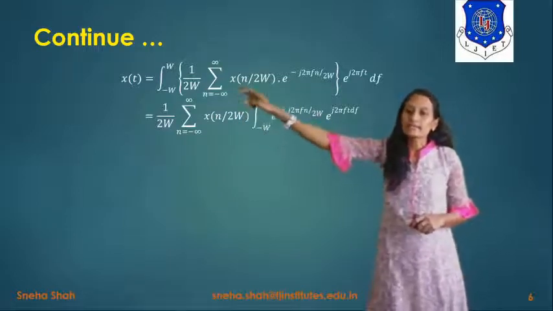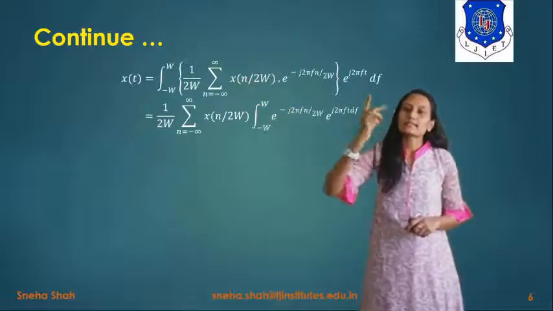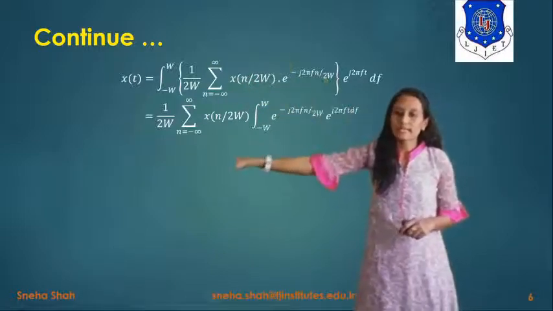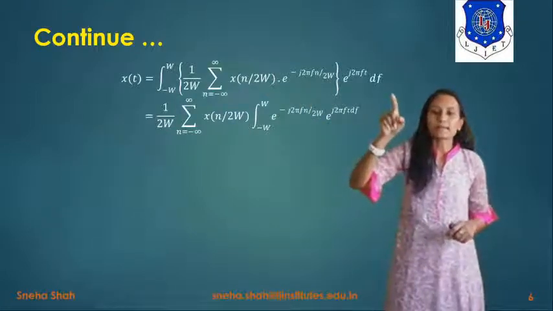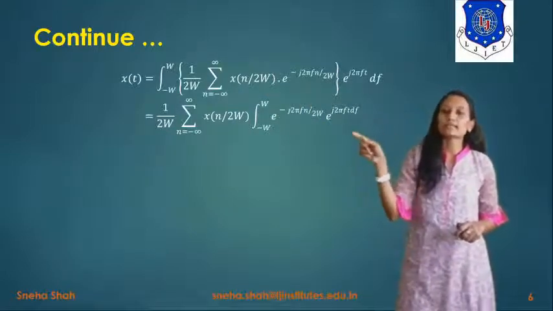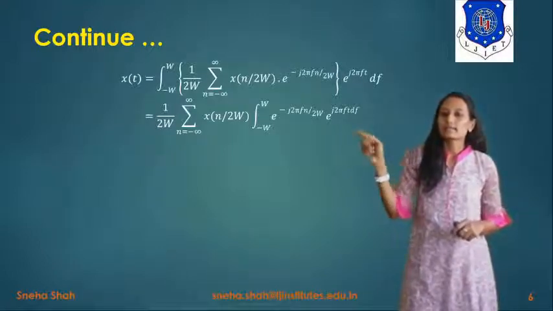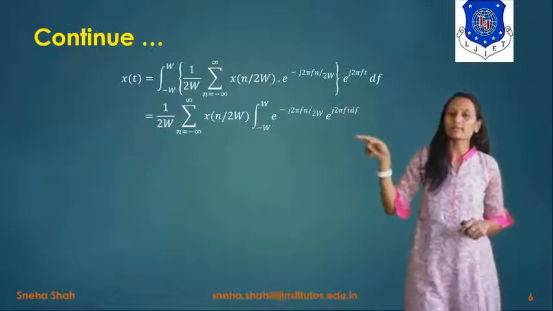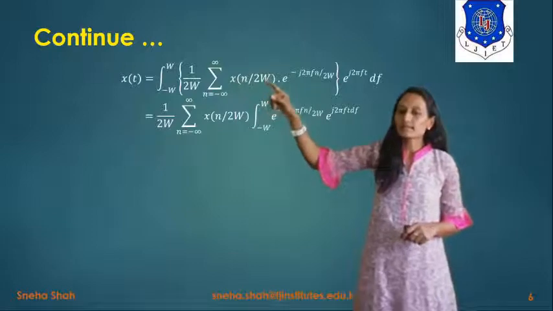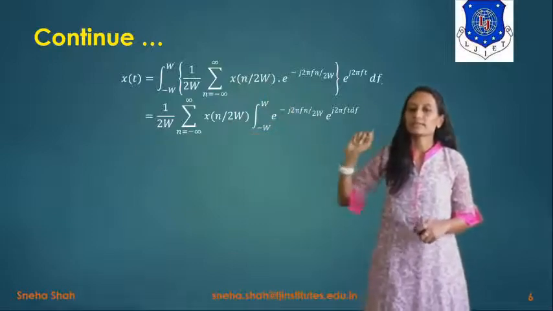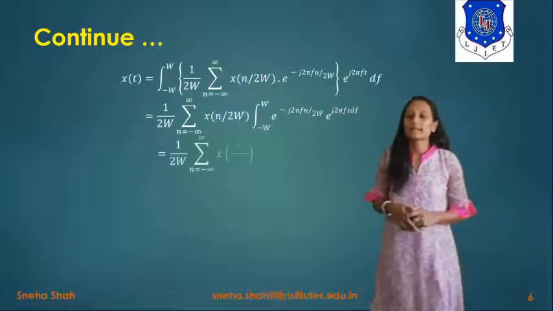So as here the integration is first and summation is second, we'll be reversing the order of it. So first we will take the summation and second we will take the integration. Integration is with respect to f, so we will take all the terms with f over here. So the term will be like this, e raised to minus j 2 pi f n by twice w, e raised to j 2 pi f t df, and all the other terms other than f will come over here. And 1 by twice w is constant, so it will be outside of the summation and integration.